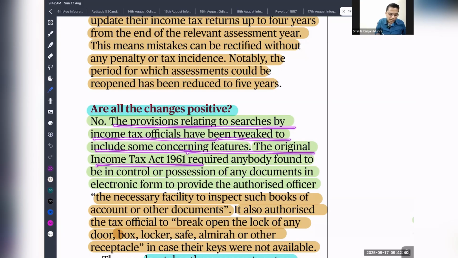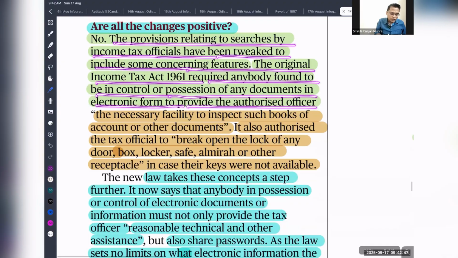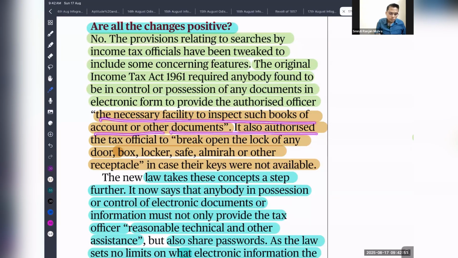The original Income Tax Act required anybody found in control or possession of any document in electronic form to provide it to the authorized officer. There is a necessary facility to inspect such books, accounts, or documents. So in case the key is not available, that means the income tax officer can forcibly open your locks, open your account book, anything they can open.